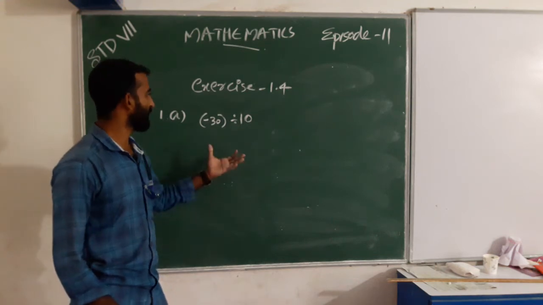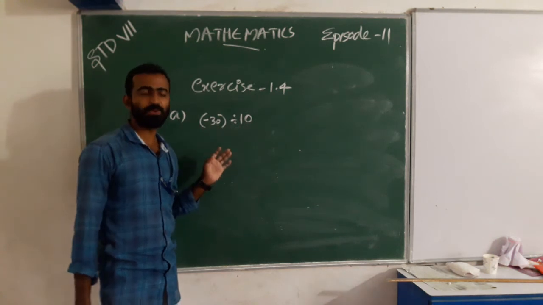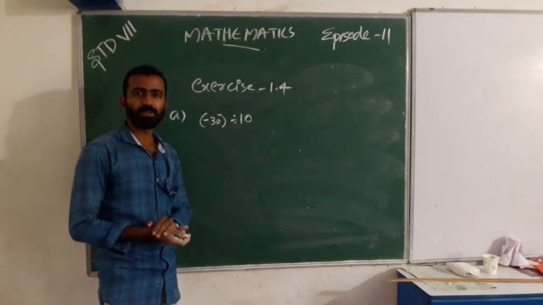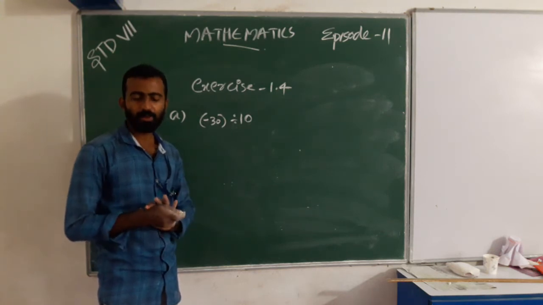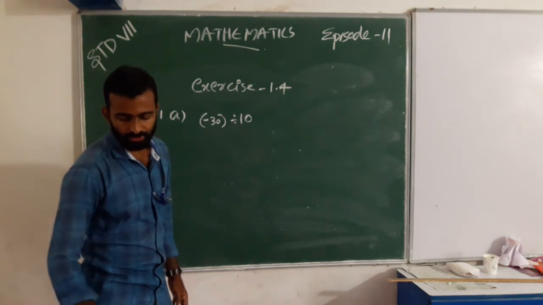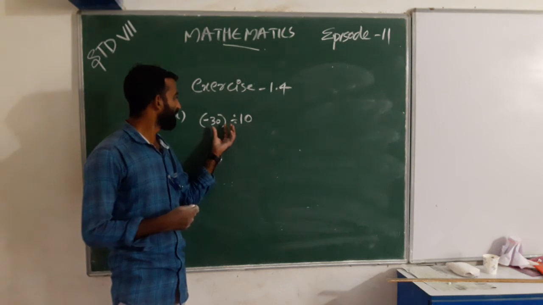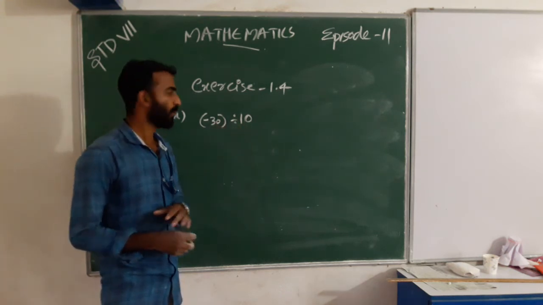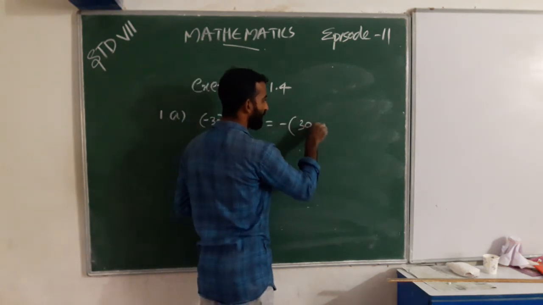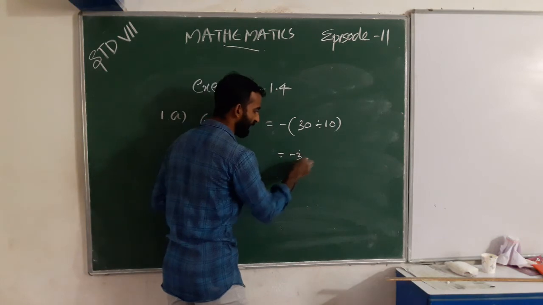When we get a question, we read carefully. Here 30 is negative and 10 is positive. Then the answer must be a negative integer. We know when we divide 30 by 10, that is negative of 30 divided by 10, the answer is negative 3.